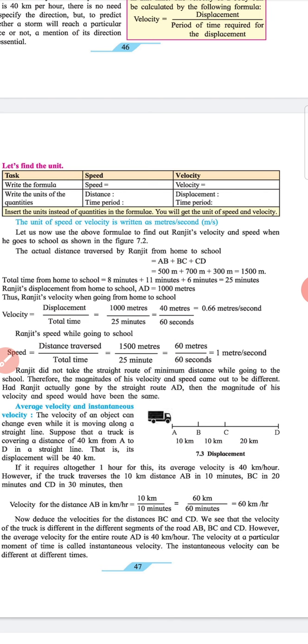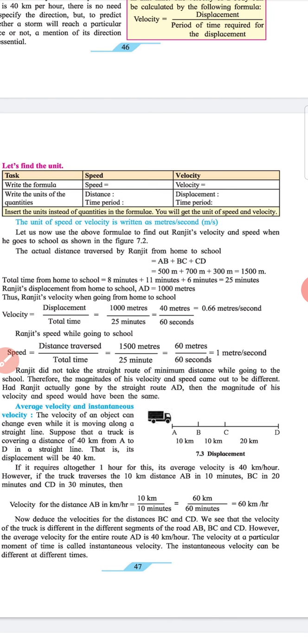Heading: Task, Speed, Velocity. Under task, write the formula. Under speed, speed is equal to. Under velocity, velocity is equal to. Under task, write the unit of the quantities. Speed: distance and time period. Velocity: displacement and time period. Insert the unit instead of quantities in the formula. You will get the unit of speed and velocity. The unit of speed or velocity is written as meter per second.